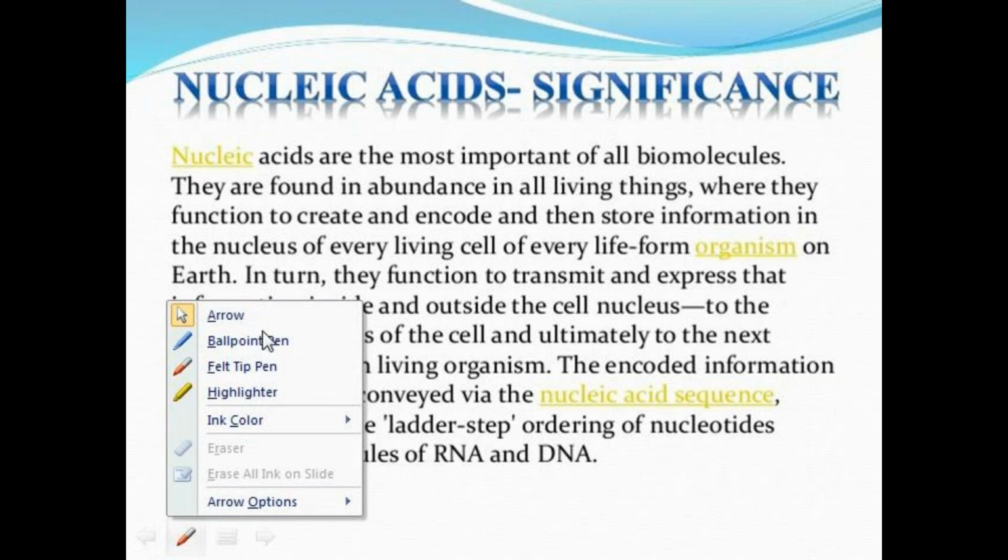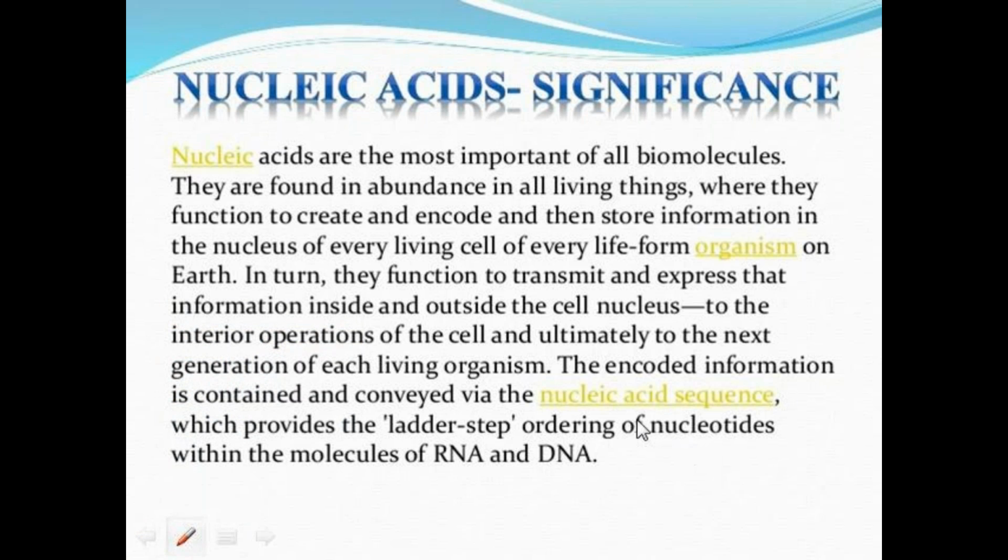That information is conveyed in the form of nucleic acid sequence, providing the ladder step ordering of nucleotides within the molecules of RNA and DNA. That ladder step means the arranging of nucleotides, which encodes the genetic material.